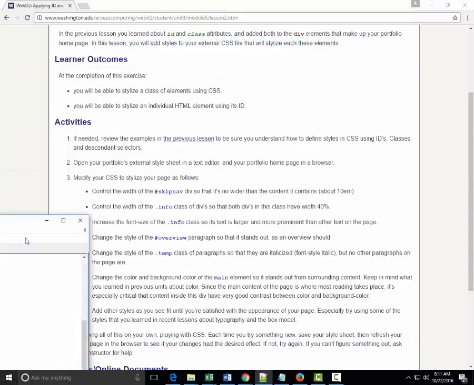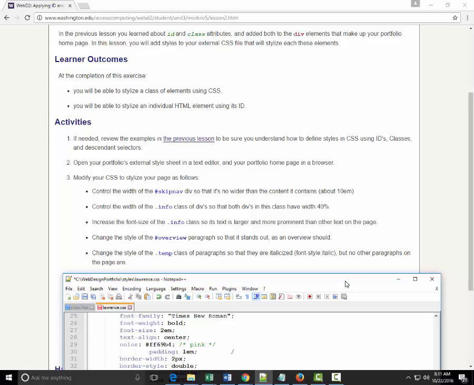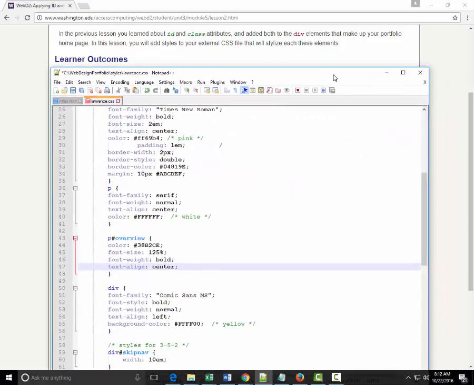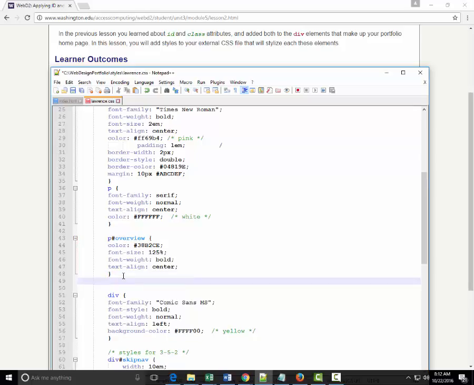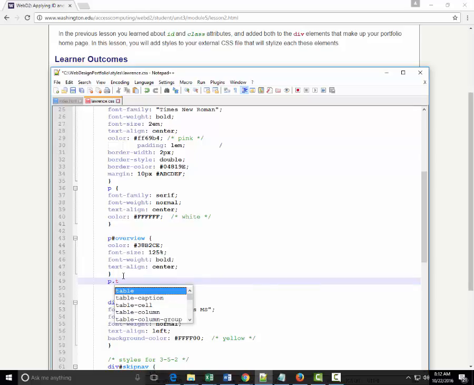And then the last thing I want to do here is change the style of the temp paragraphs so that they are italicized. Okay, so to do this, I want a paragraph, this is again a paragraph font, so we want a p.temp, because this is the temp class of paragraphs.